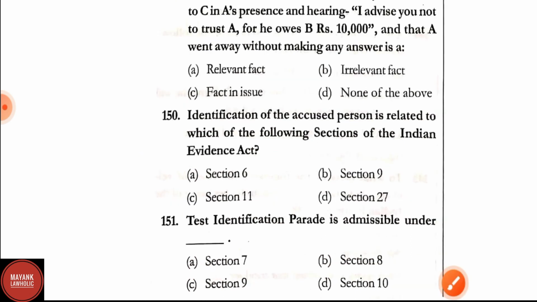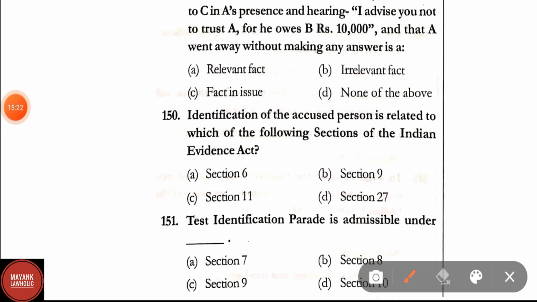Question number 150. Identification of the accused person is related to which of the following sections of the Indian Evidence Act? Correct answer is option B, that is Section 9. Identification of the accused person is related to Section 9 of the Indian Evidence Act.